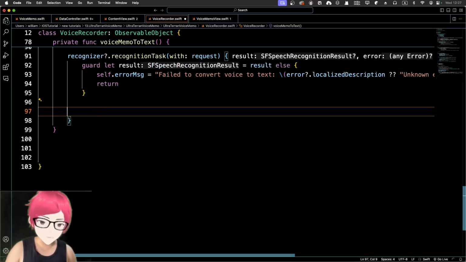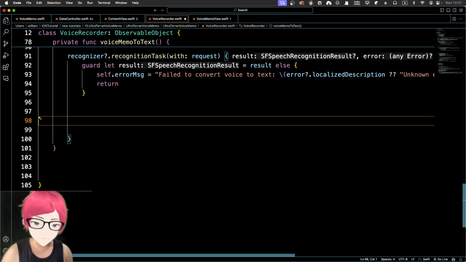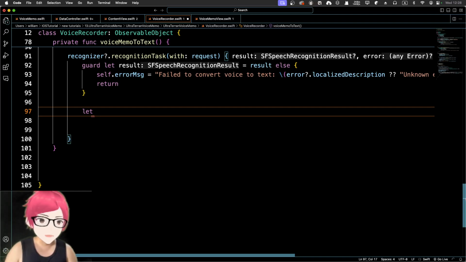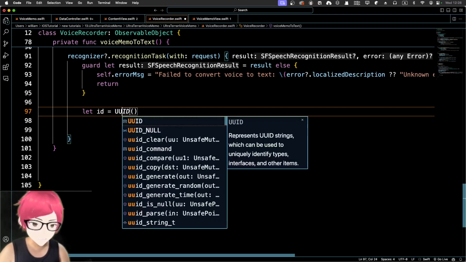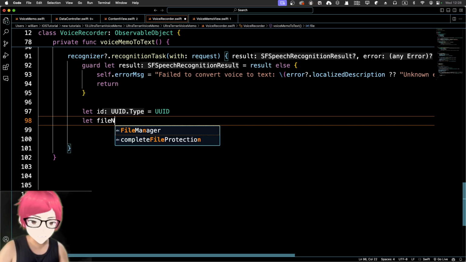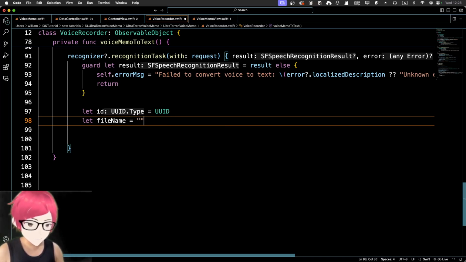Okay, so basically remember that in the data model we got the UUID, something like that, so we can let our ID equal to UUID. Okay, and we can let the file's name be the.